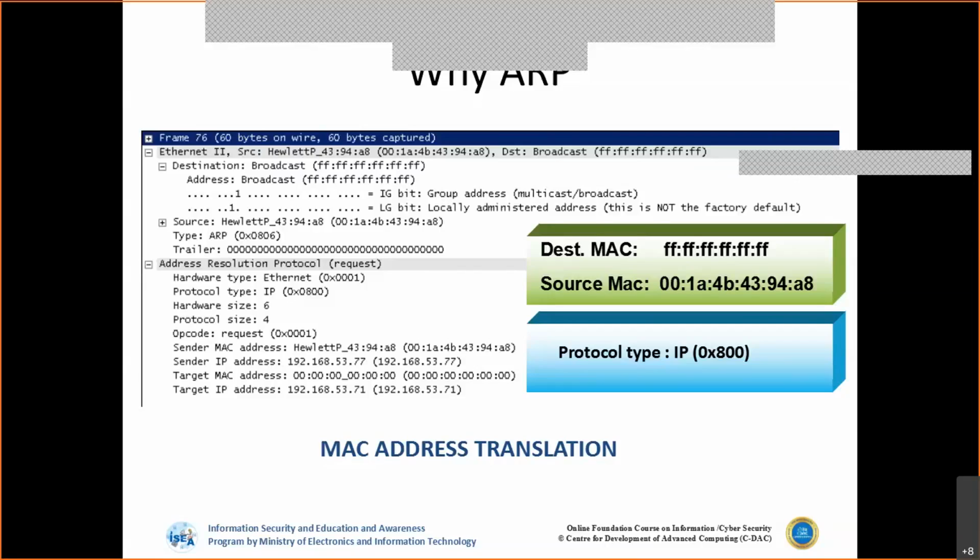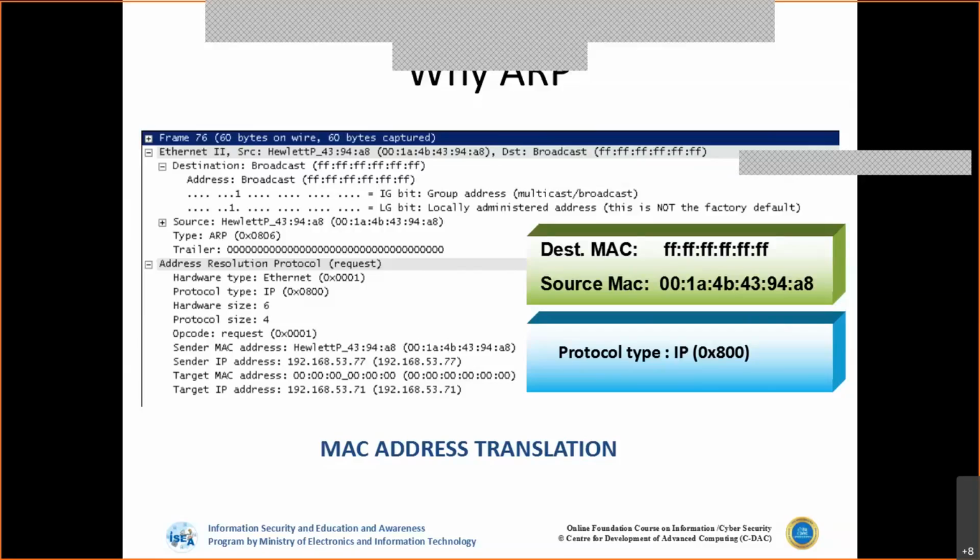Now, again, what will the switch do? The switch will broadcast, because the first request, the ARP request, is a broadcast. We have to blindly remember this. ARP request is always a broadcast. ARP is nothing but the Address Resolution Protocol, which is used to translate the IP address to the MAC address. So we know the IP address, but we want to pinpoint where this system exactly is located on the network using the MAC address. So for this ARP request, the switch will broadcast to all the systems on its ports which are connected to it.